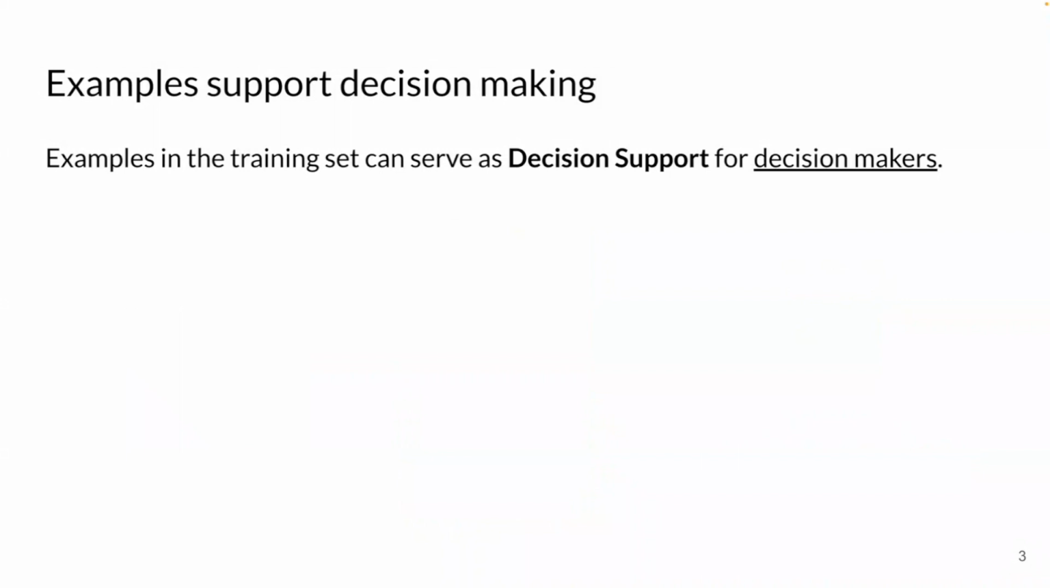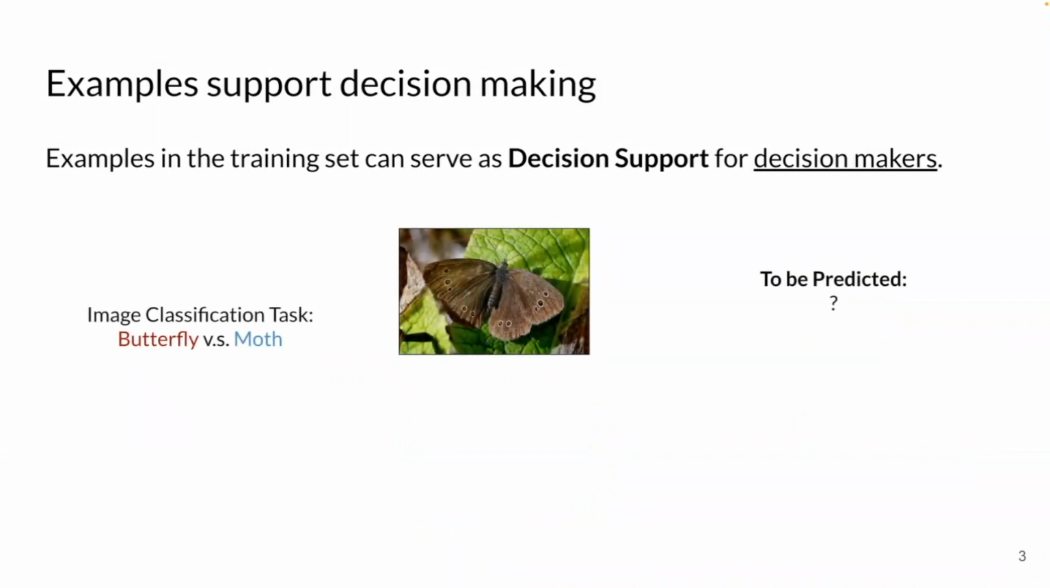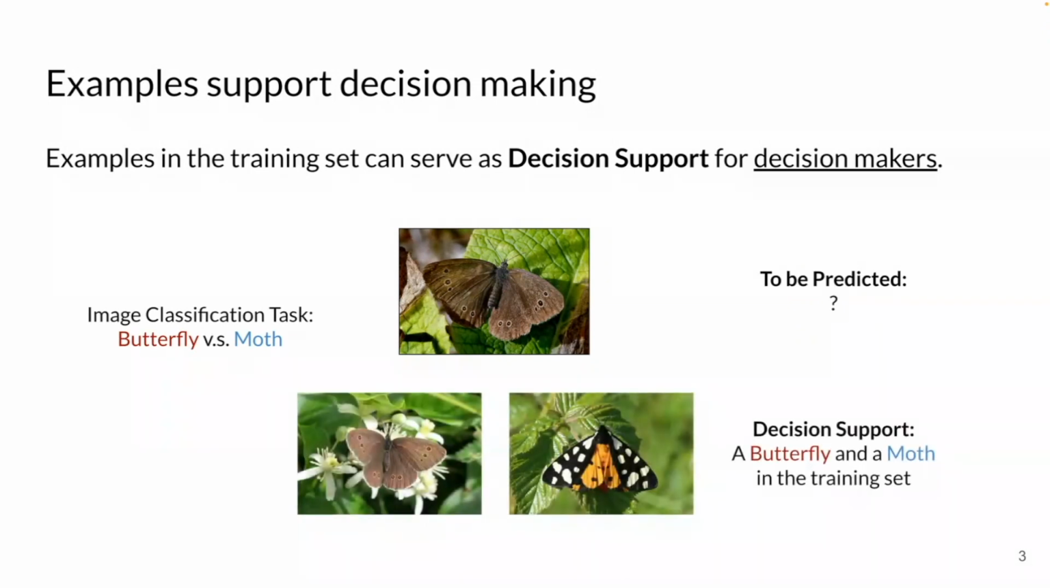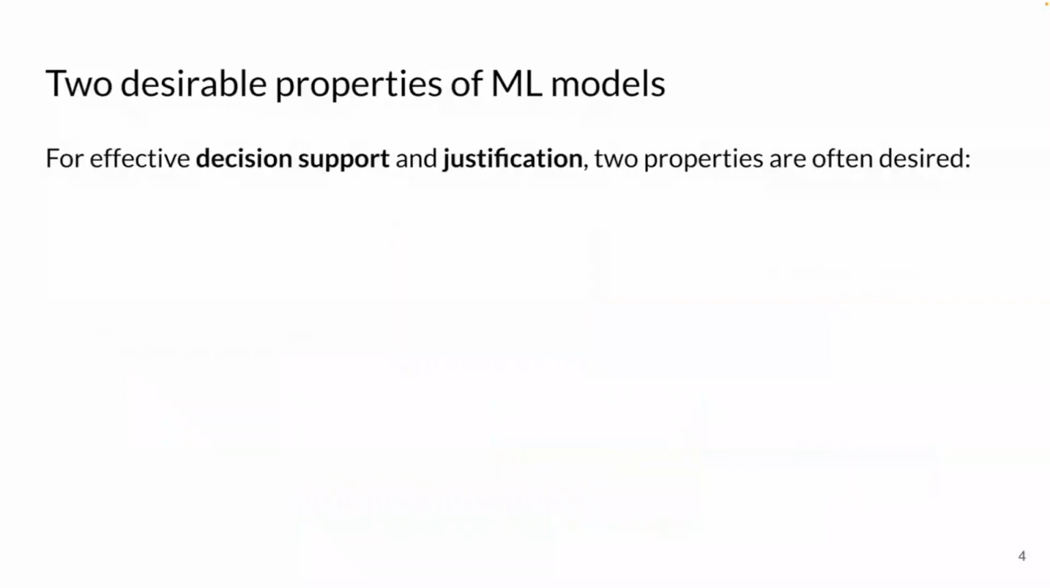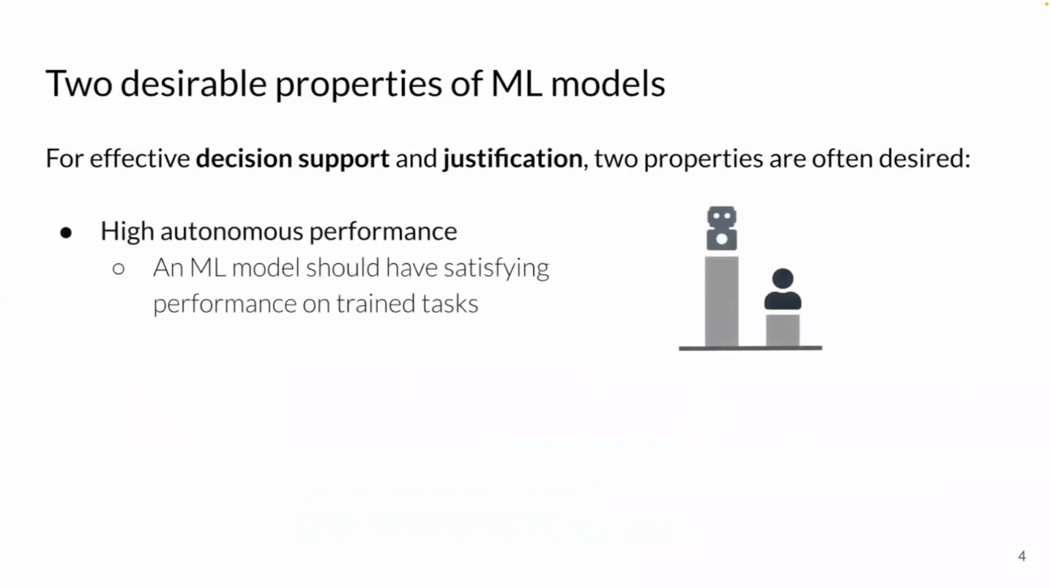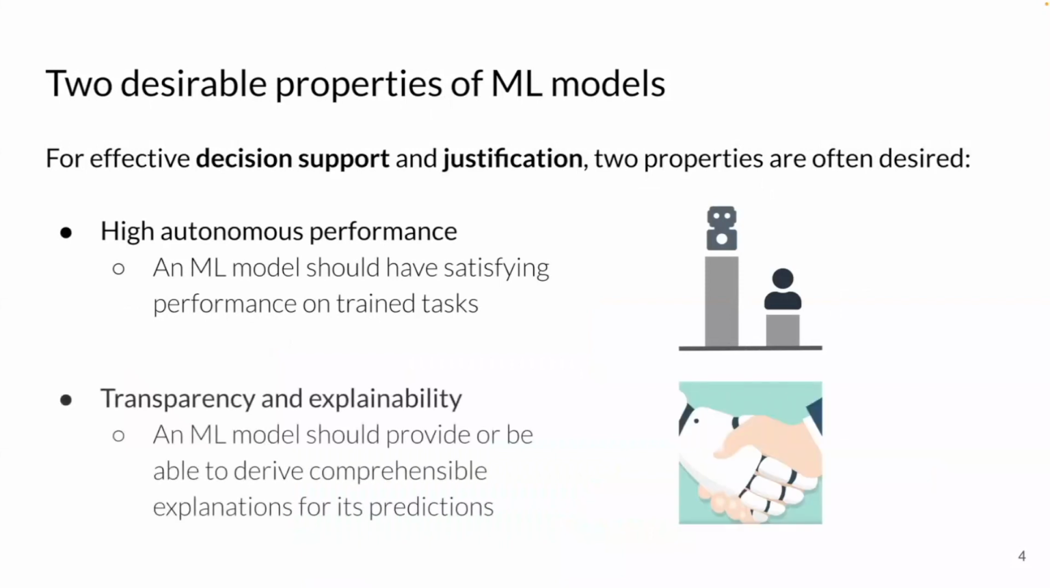For example, when humans are asked to classify whether a test image shows a butterfly or a moth, a butterfly image and a moth image in the training set can serve as the decision support for the human decision maker. In this work, we investigate how to retrieve effective decision support and justification. We find two properties of machine learning models are often desired. First, high autonomous performance. In order to support human decision makers, a machine learning model should have satisfying performance by itself. Second, transparency and explainability. To justify its predictions, a machine learning model should provide human users with comprehensible explanations.